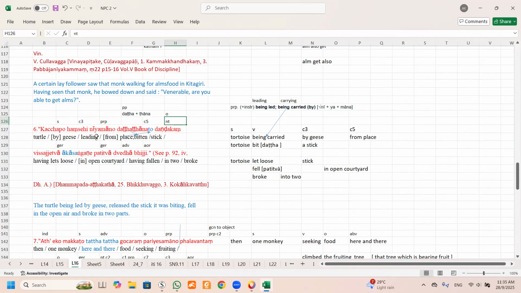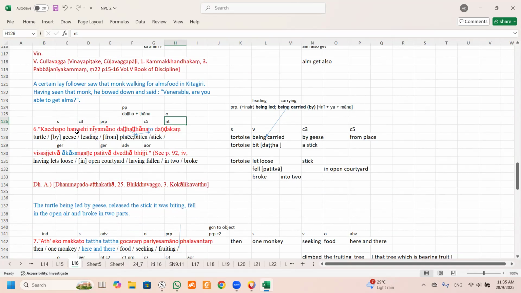Can you see the word? Can you see this and this? GCN. Same case, GCN. This is a PRP. If you check into a dictionary, this ni has two meanings. One is leading, one is carrying, because the word is ni plus ya plus mana. Mana is a present participle. Ni plus ya, this is a present participle.